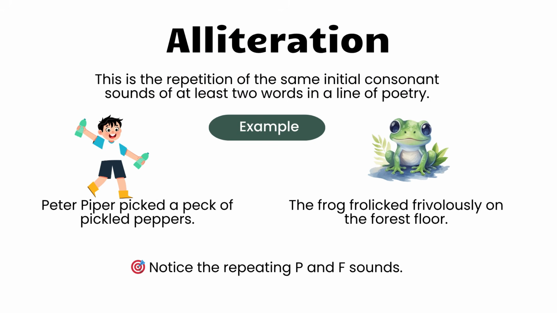Alliteration. This is the repetition of the same initial consonant sounds of at least two words in a line of poetry. Example: Peter Piper picked a peck of pickled peppers. The frog frolicked frivolously on the forest floor. Notice the repeating P and F sounds.